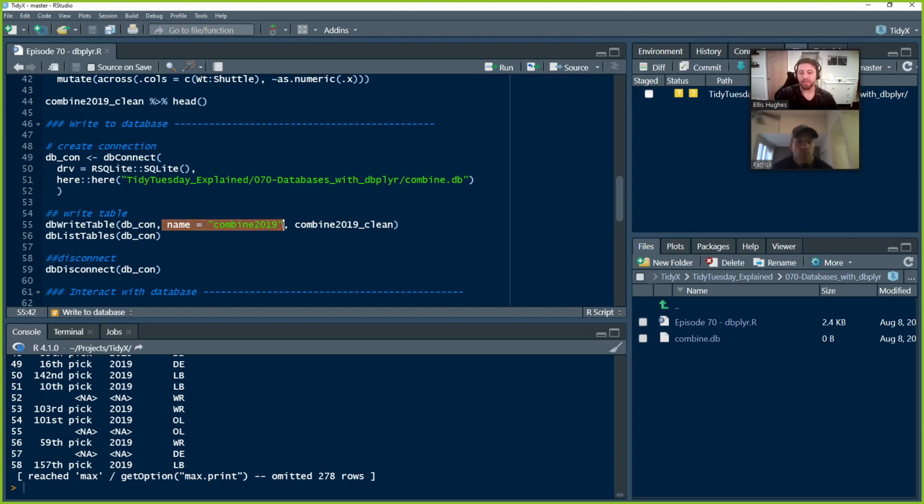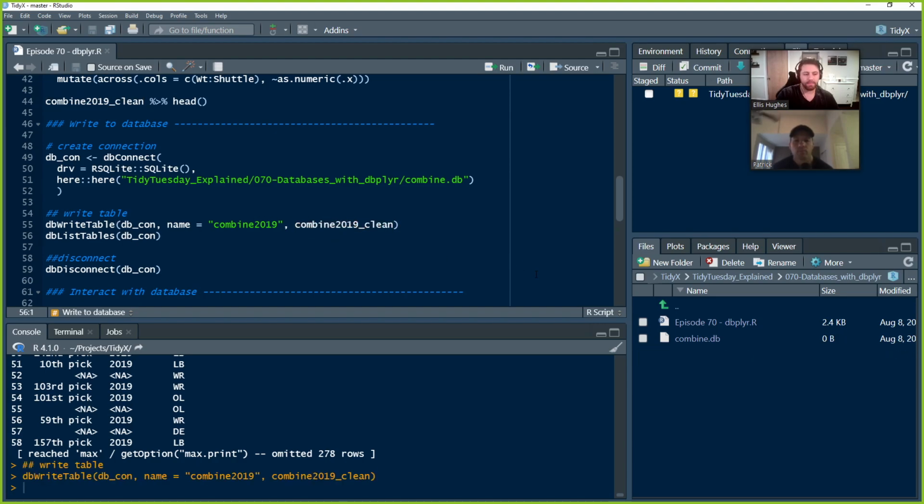This is the name of the table that we will be creating in our SQLite database. The way that SQLite works is there are a lot of tables, so it's tabular structures of the data that exists. We're going to write that there, and we're going to pass our data frame combine 2019 clean into it. So now we're going to write it.